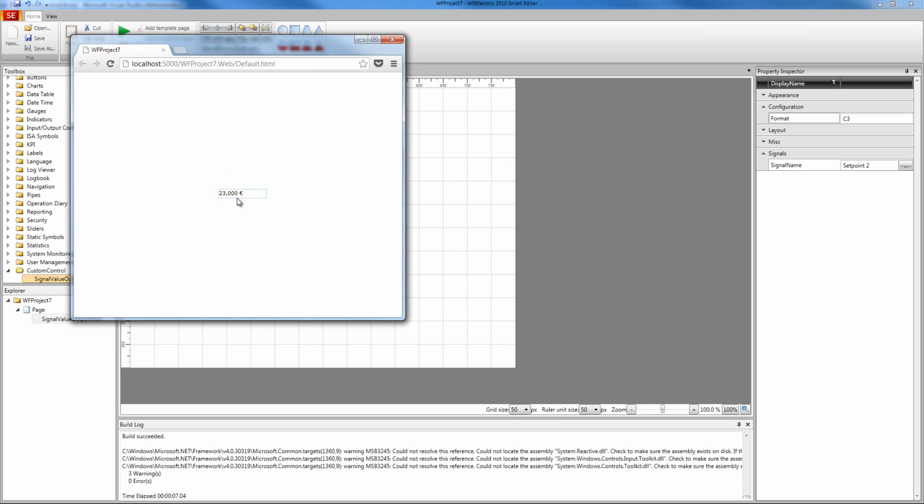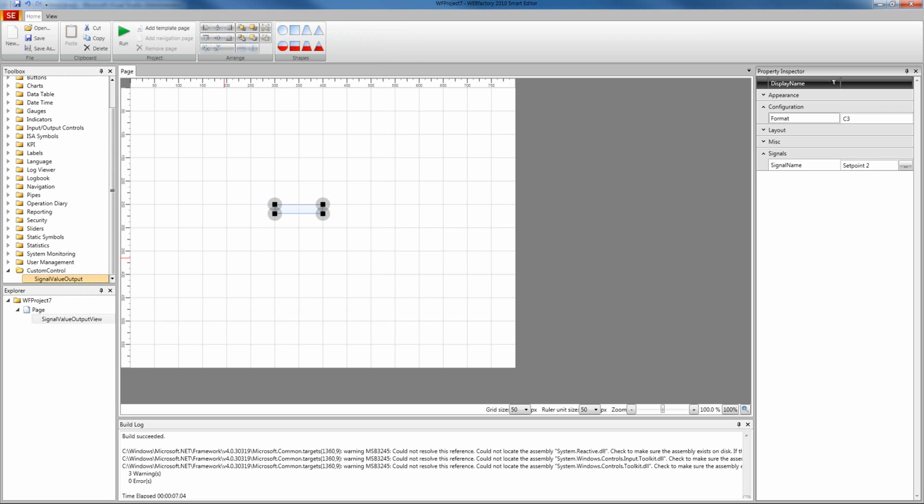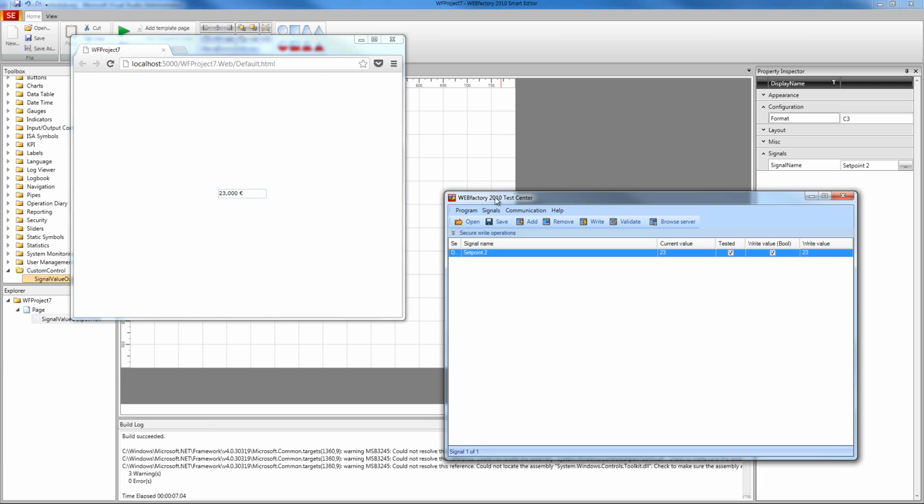So I'm going to bring up the test center so we can have a complete certainty that our control really works. And I'm going to put the value 60 in the setPoint2 signal and press enter. And as you can see, our control responds appropriately by changing its value and displaying it in the right format.